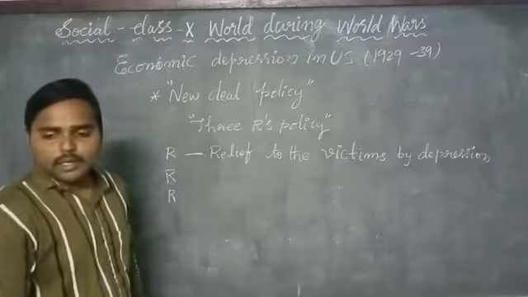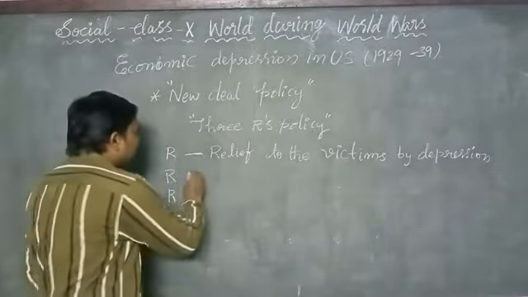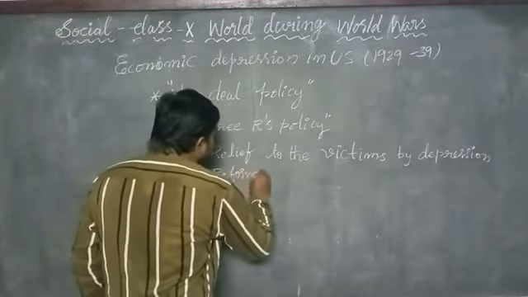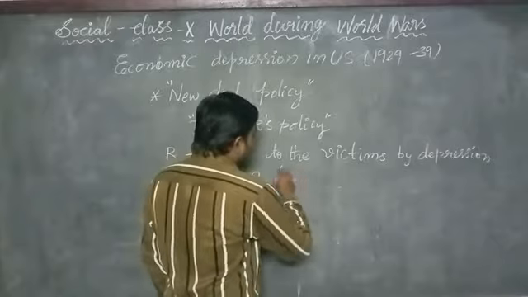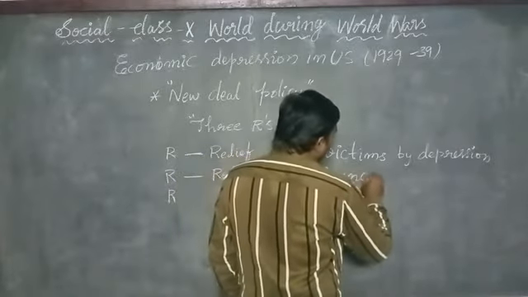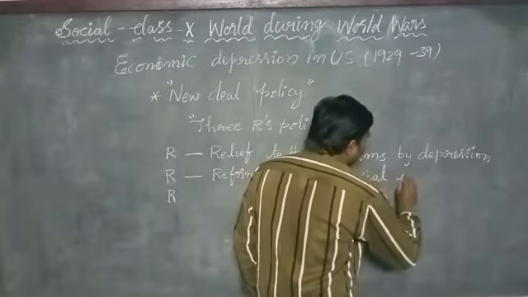Okay, and he reformed the financial institutions.